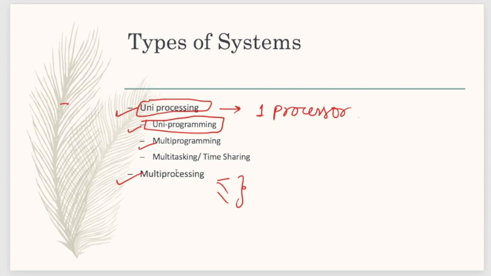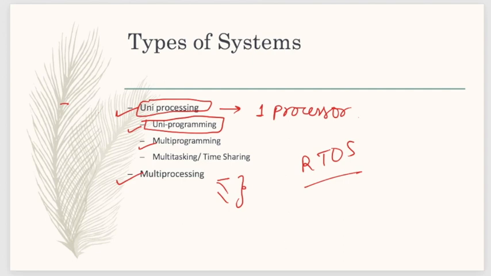Now next is the real-time operating system. What do you mean by a real-time operating system? See, let me show here itself. What is a real-time operating system?